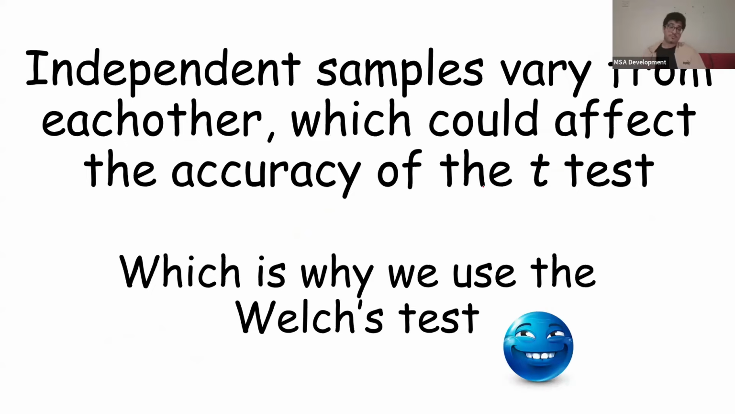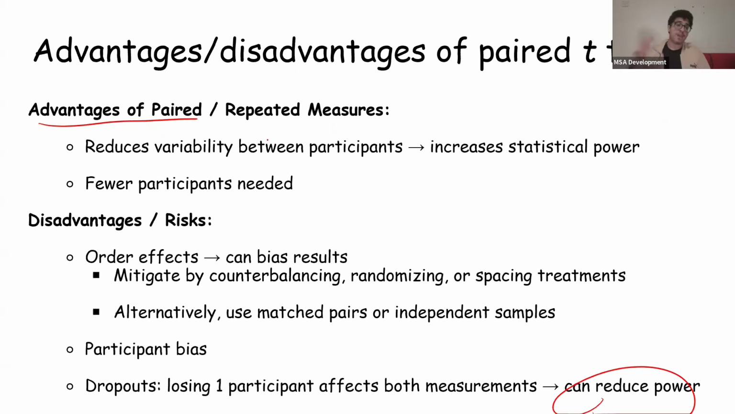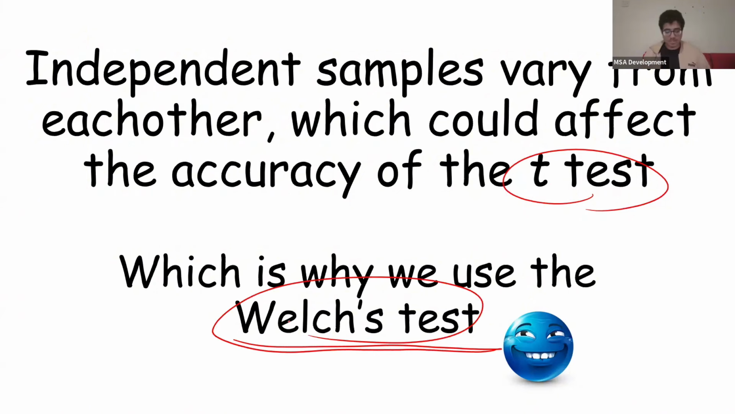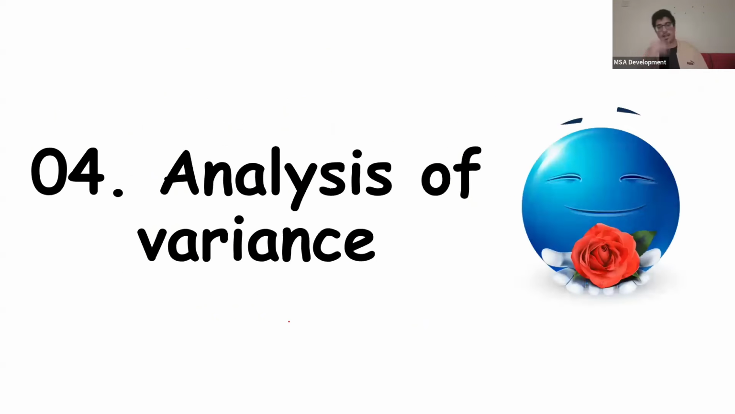Now, independent samples vary from each other, okay? Like we said, in a paired t-test, there's reduced variability. But when we're doing an independent t-test, we have an issue of variability, okay? The accuracy of the t-test could be affected. But we have Welch's test to save us. Any program uses Welch's test, and this adjusts for the variability between people and helps us do a proper, accurate t-test.